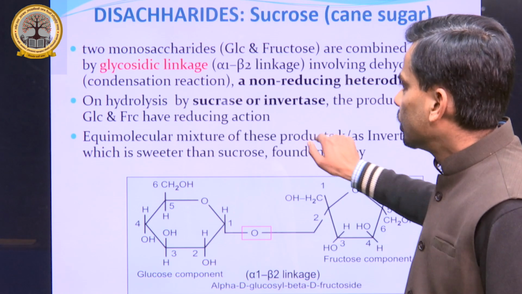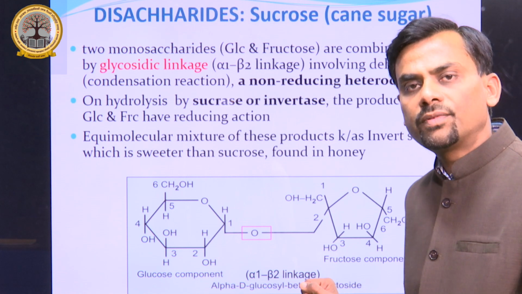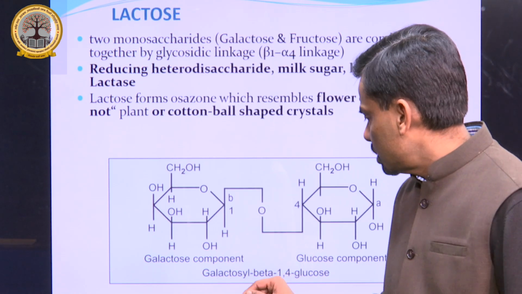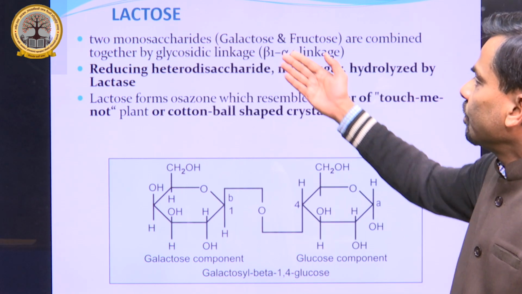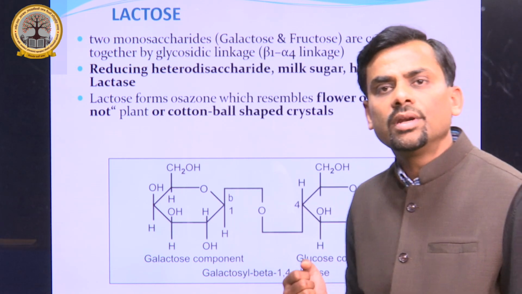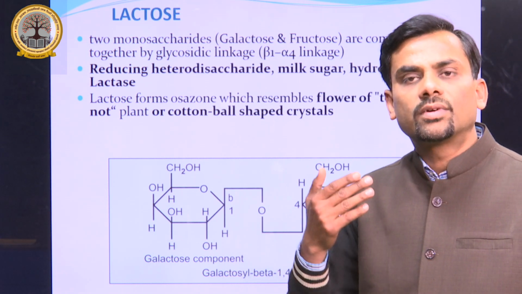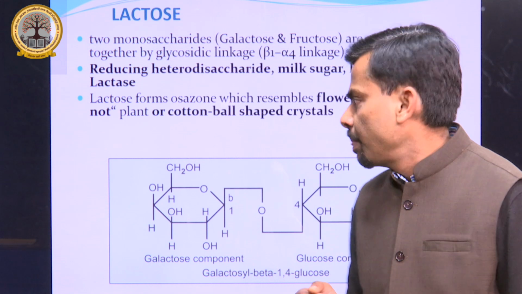In the previous case it is alpha 1 and beta 2 between glucose and fructose. Here between galactose and glucose it is beta 1 alpha 4. This is the case of lactose, which is found in milk. It is a milk sugar. Just like sucrose, which is obtained from sugarcane, lactose is obtained from milk.